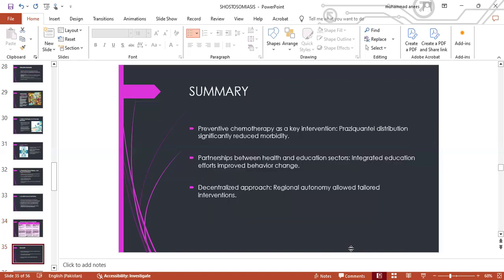So the summary of what has been seen through control and prevention is that using preventive chemotherapy as a key intervention, praziquantel distribution significantly reduced the morbidity of schistosomiasis. Similarly, partnership between health and education sectors is very important, as integrated education effort improves behavioral change. Similarly, a decentralized approach like regional autonomy allowed tailored interventions.